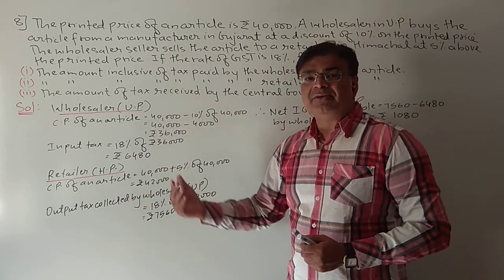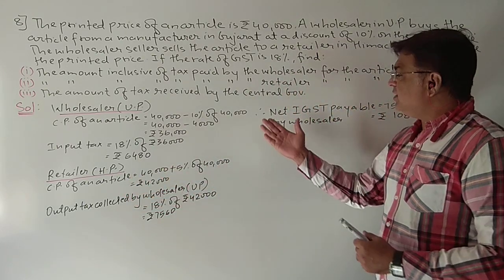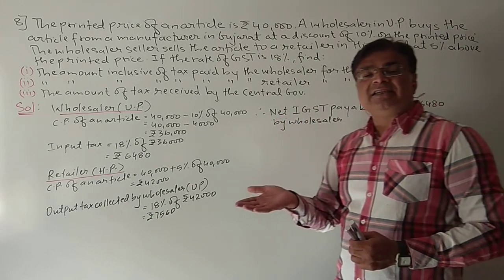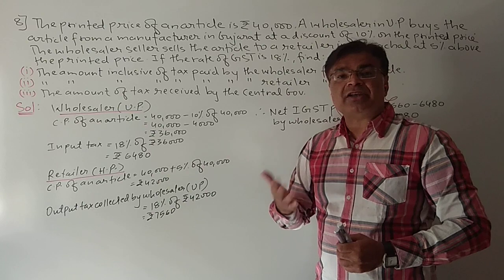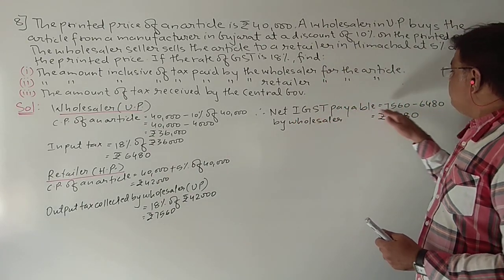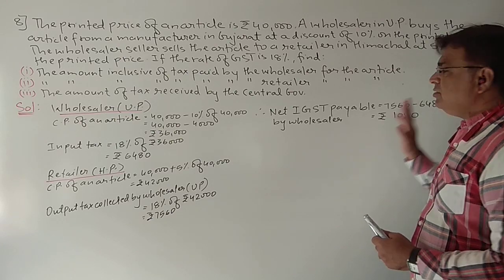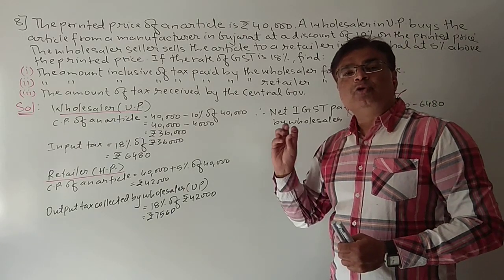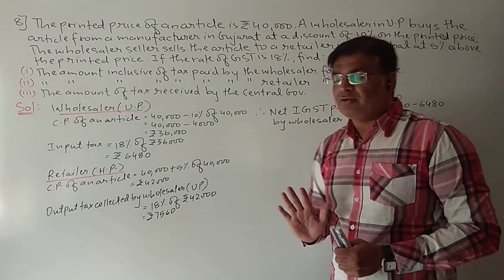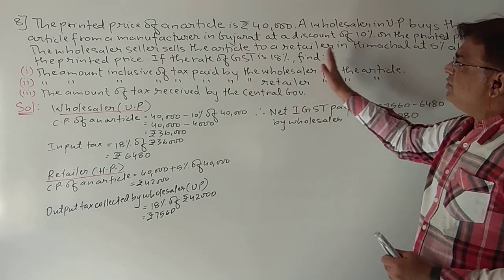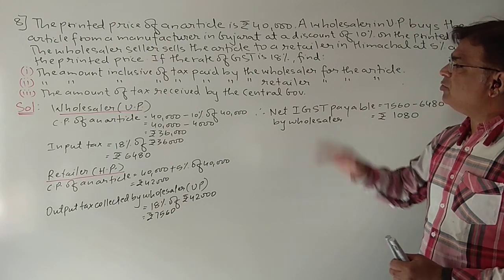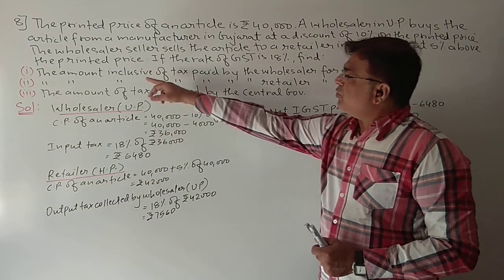Now you will be knowing that, because in all the sums you know how we are calculating net CGST or net IGST or net SGST. So net IGST payable will be rupees 1,080. So the wholesaler will give rupees 1,080 to the government. Okay, so retailer also we have done. So we have done almost all the things from the sum. Now let us see what we have to find.